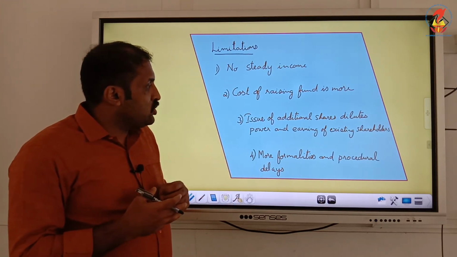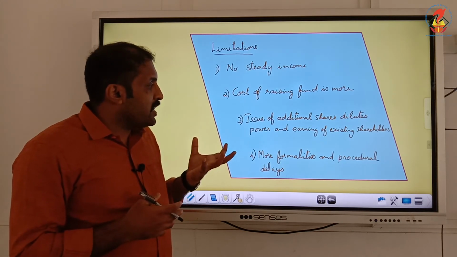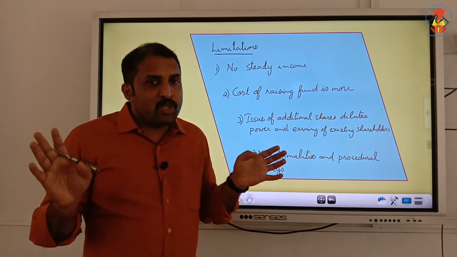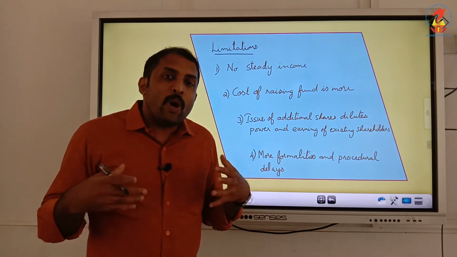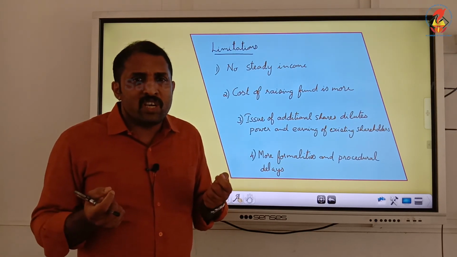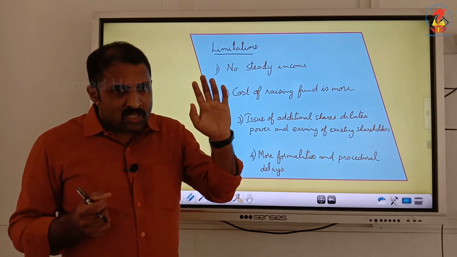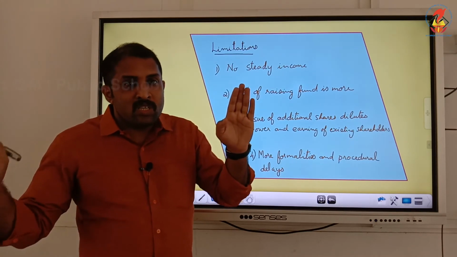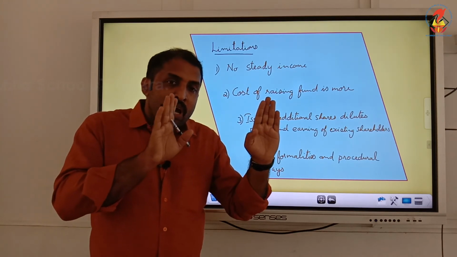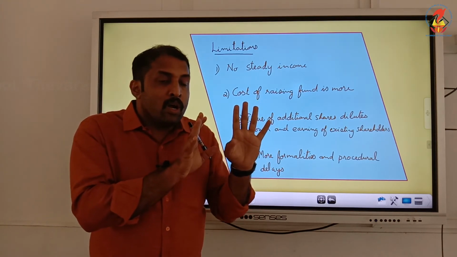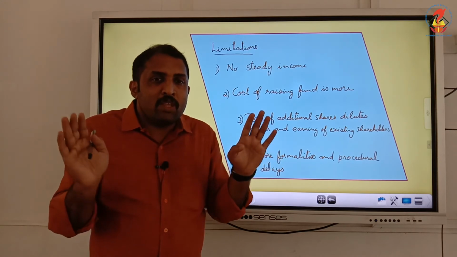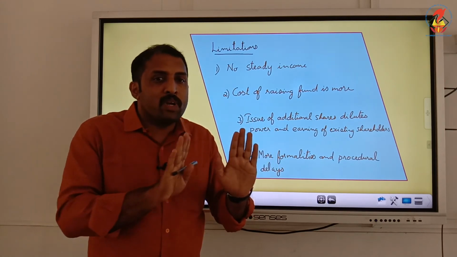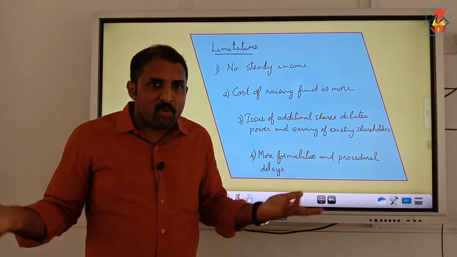Third one is issue of additional shares dilutes power and earnings of existing shareholders, because there is a provision where the company can issue additional shares. So when additional shares are being issued, the persons who are purchasing the additional shares are also getting ownership along with the existing shareholders. So automatically the power of existing shareholders reduces because more people come. So power is being scattered among more people.